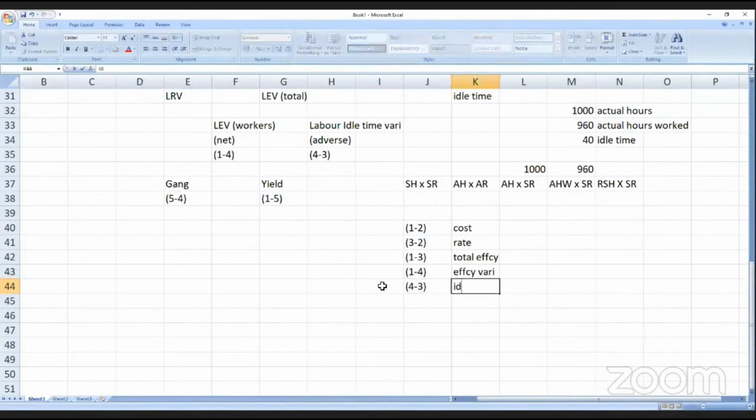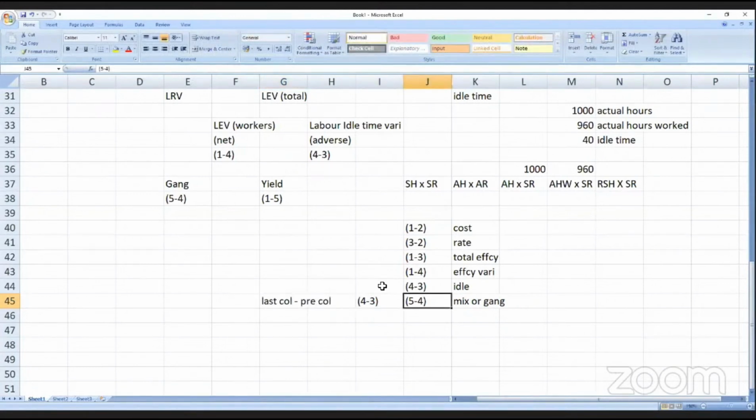is idle time, and then 5 minus 4, the last column minus the previous column, is mix or gang always. In both the cases, the last column minus the previous column is 4 minus 3, 5 minus 4.